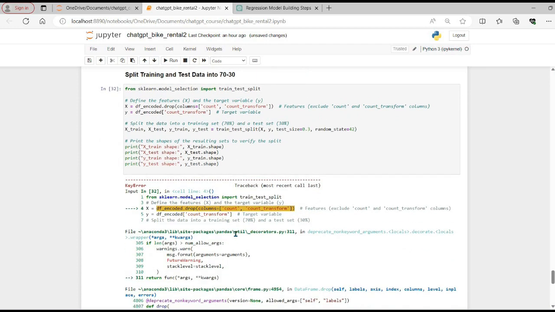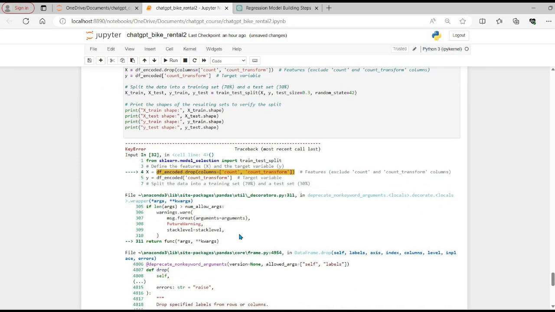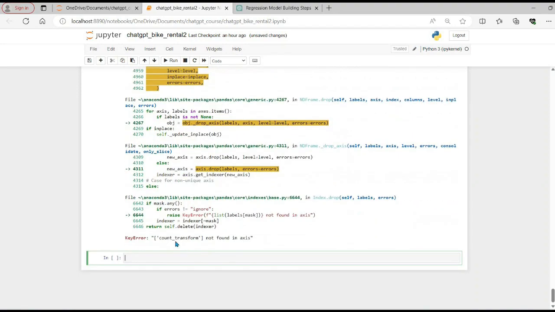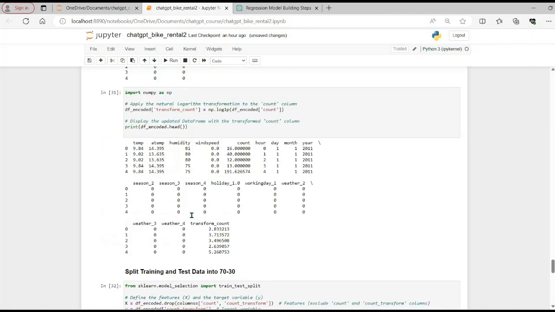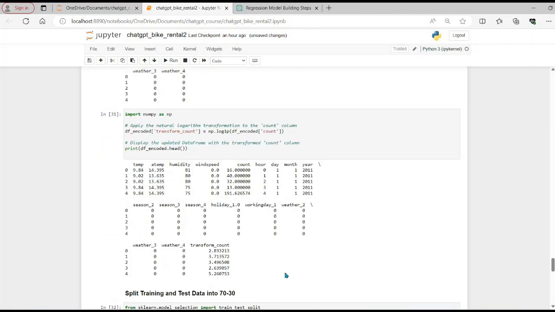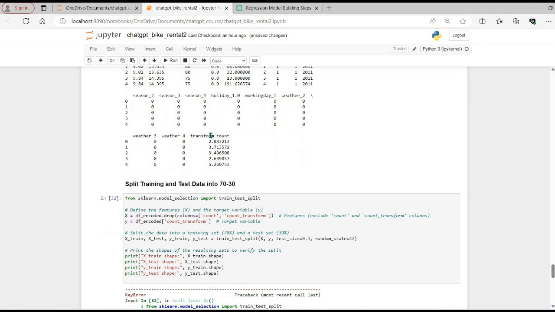And we got an error on this one, so let's see the error. It's saying that count_transform not found. So let's see why. Actually we gave the wrong name, which is transform_count.